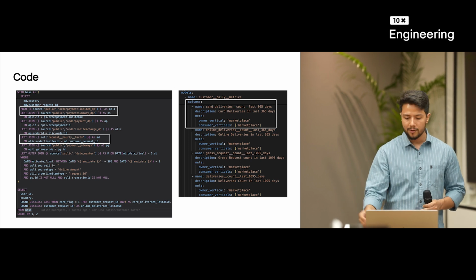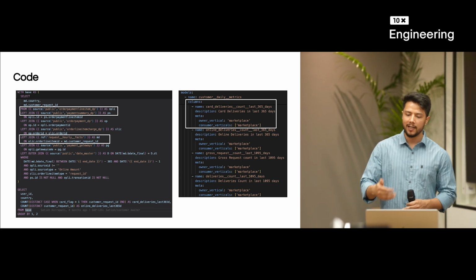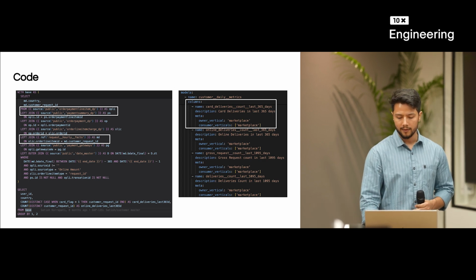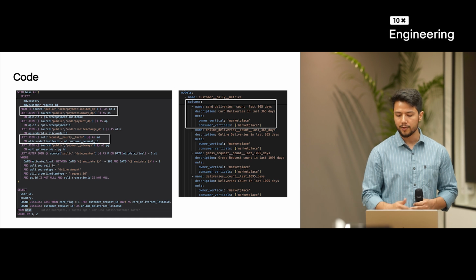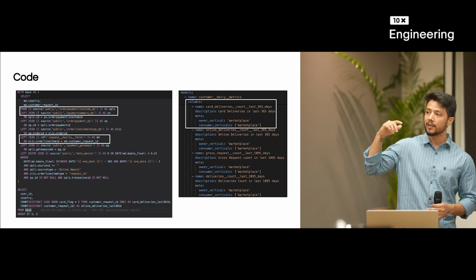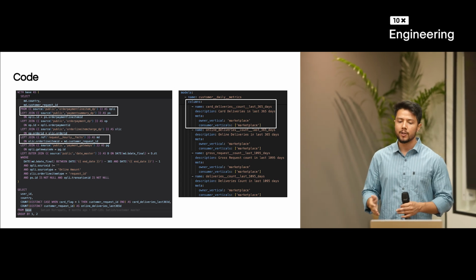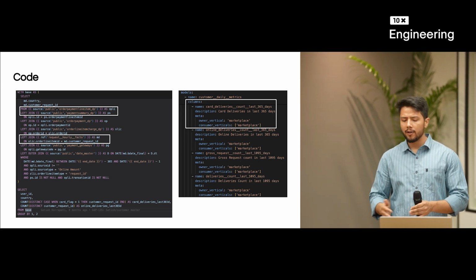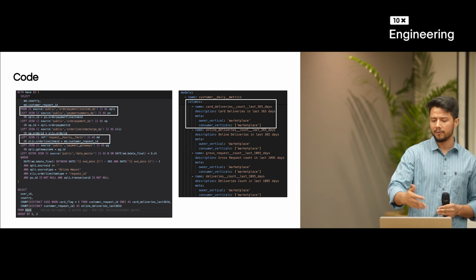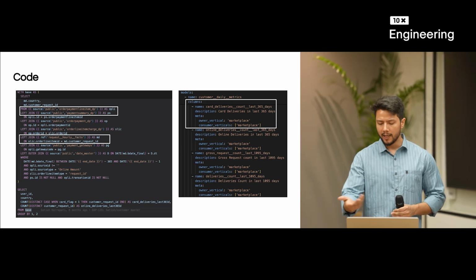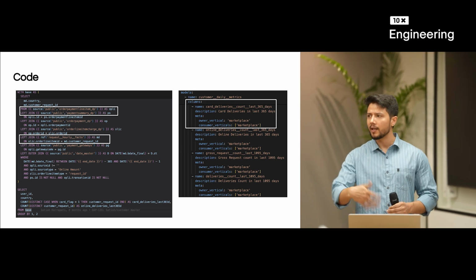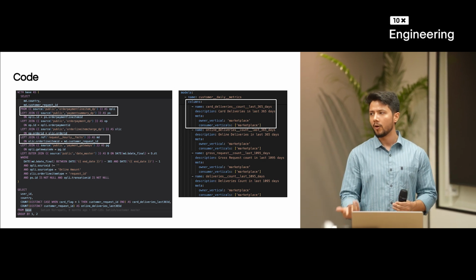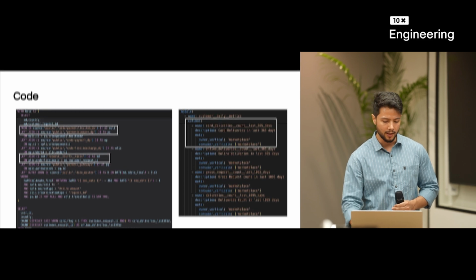And for the documentation part, for each model we have a YAML file where we describe everything about the table itself: the description of the table, the column descriptions, and the ownership which we were discussing earlier, since we didn't know who owns what. So instead of limiting ownership at the individual level, we have limited it at our vertical level, where we say that this metric is owned by, as of now, marketplace. So if anything breaks regarding this metric, we can directly go to the marketplace team and say, this is breaking, please check this.